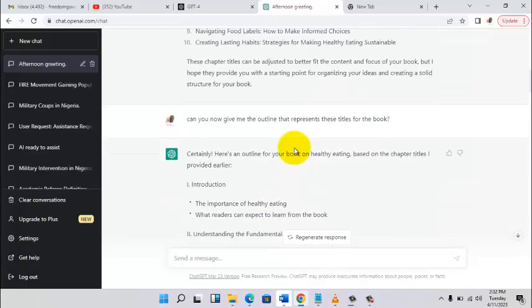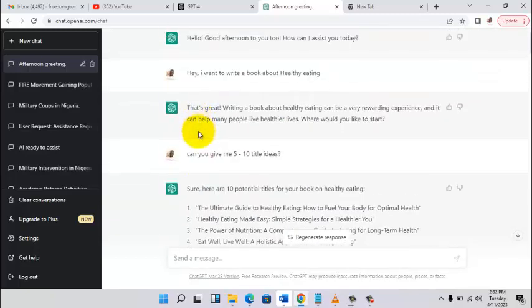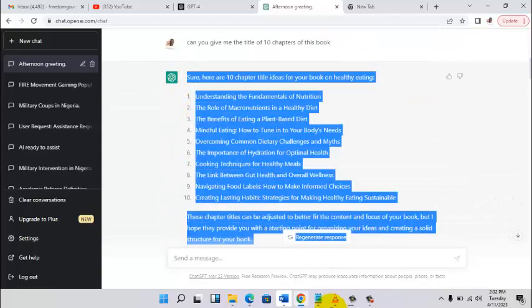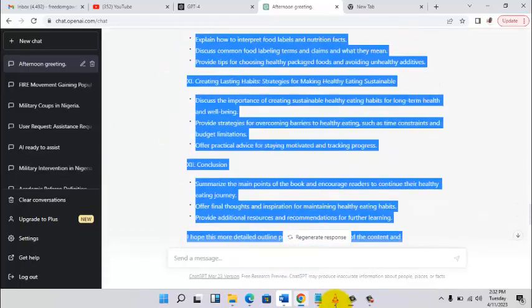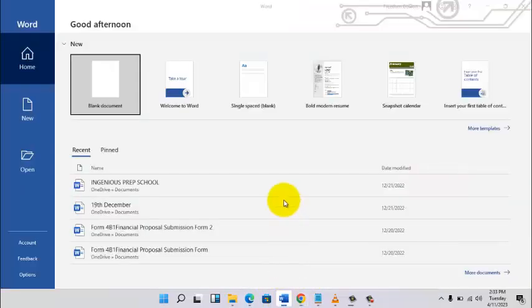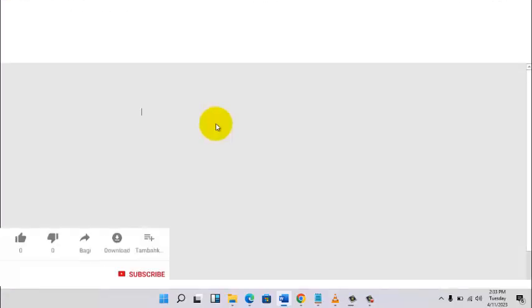I've just written chapter 1 and 2. So what am I going to do? I'm just going to copy from here. I'm going to copy all this, and I'll go to my Word document. Right here, I'm going to paste everything that I have copied.